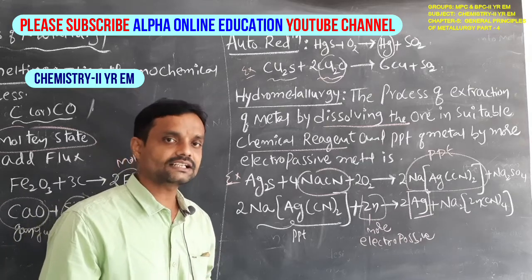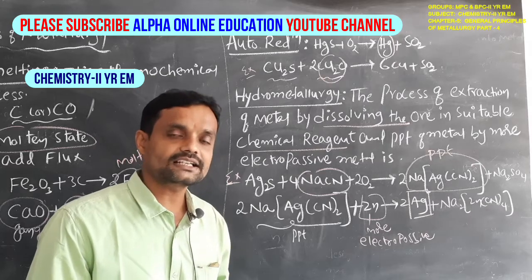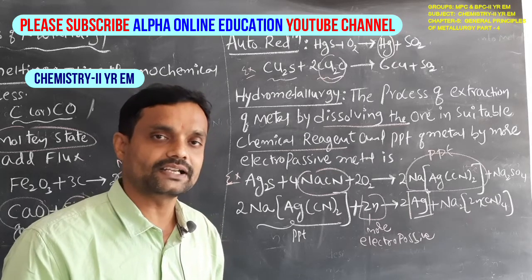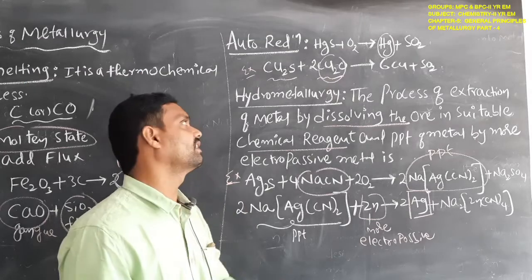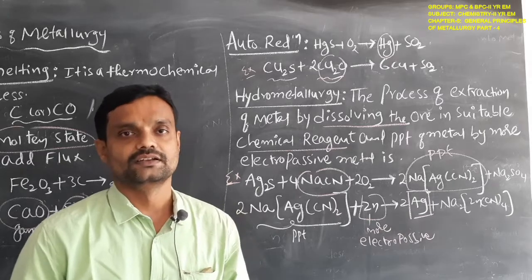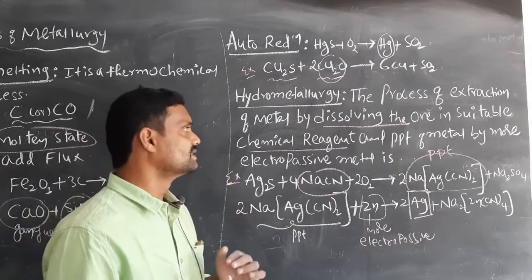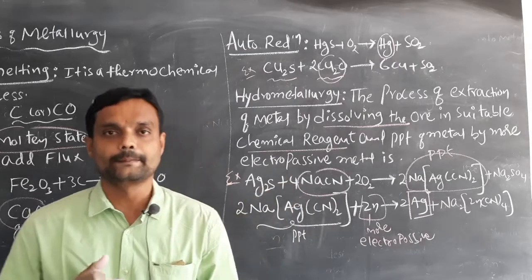When it reacts with that electropositive metal, the metal is immediately separated from the precipitate. This process is called the hydrometallurgy process. So this is the meaning of smelting, auto reduction and hydrometallurgy.